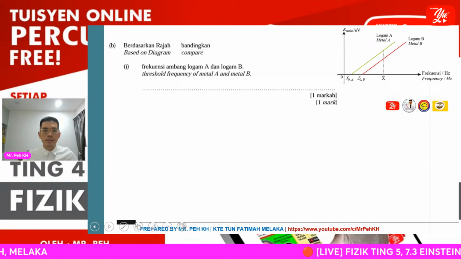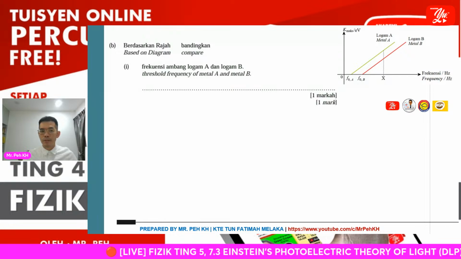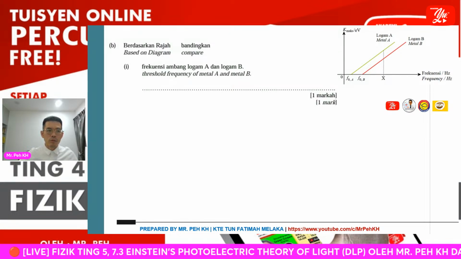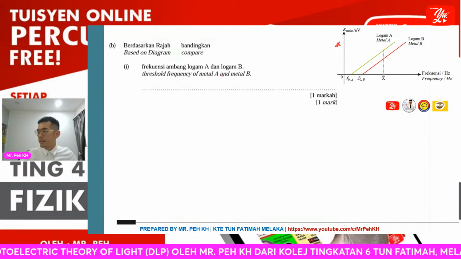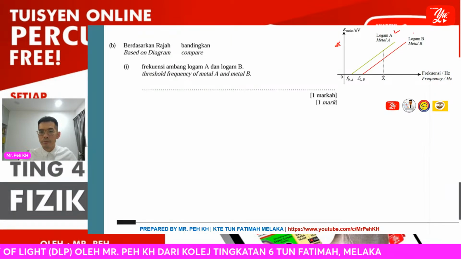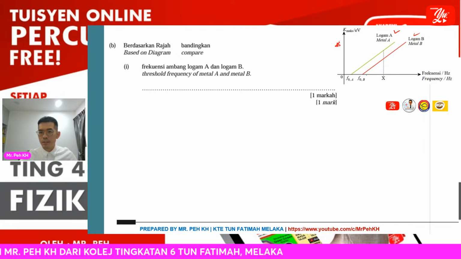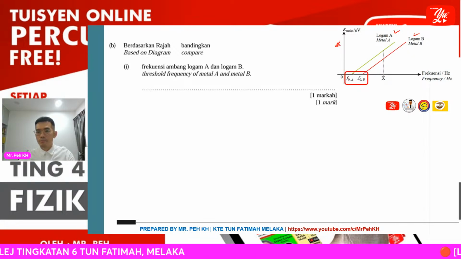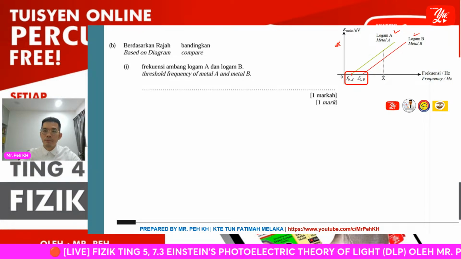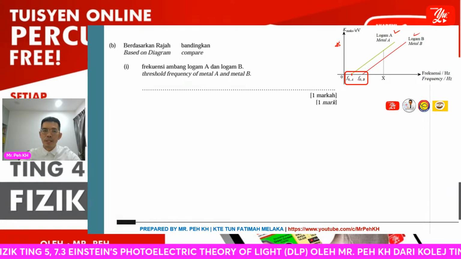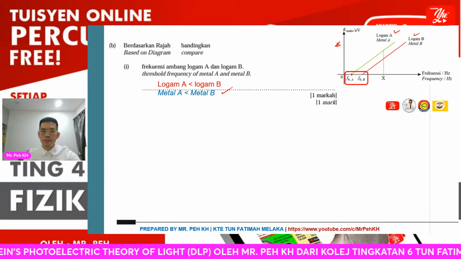Okay, then B, this will be the conception question. Here we do a comparison between metal A and B. The first question is based on this diagram: the threshold frequency of metal A and metal B. We have two metals, so you have to compare their threshold frequency. You can see very clearly that the value of f naught A will definitely be smaller compared to f naught B. So that means the threshold frequency of metal A is smaller than B. This will be the answer.